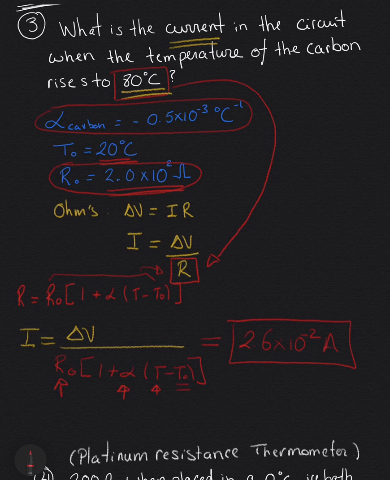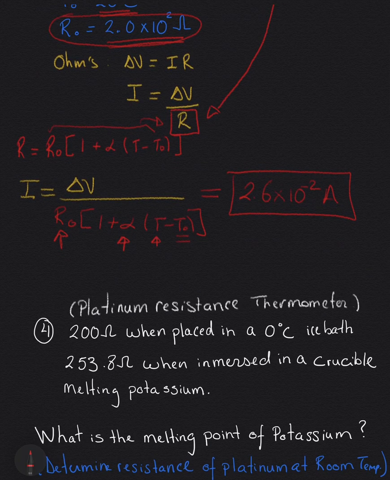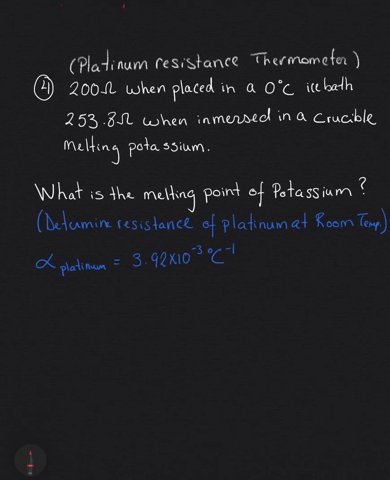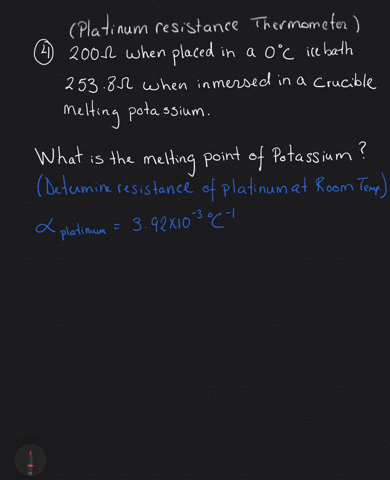Now, question number 4 will be slightly different because we're going to first solve for our R naught, our reference resistance, and then we're going to use that reference resistance to solve for a temperature. So I'm going to go to question number 4. So question number 4 has a platinum resistance thermometer that has a resistance of 200 ohms when it is placed in an ice bath of 0 degrees Celsius.